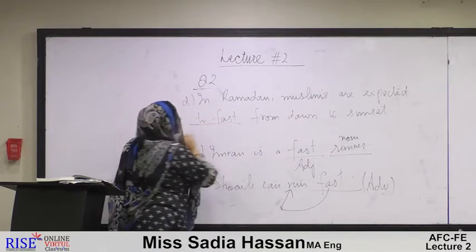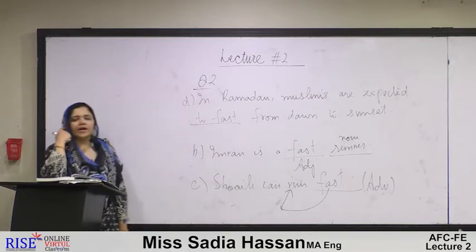Here again the word to fast has been underlined, and we are asked to identify this verb.